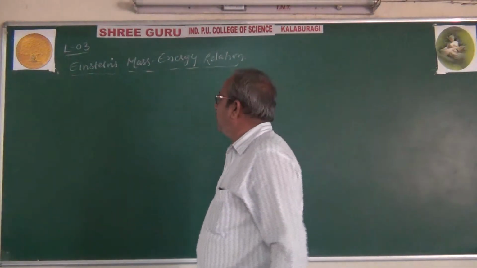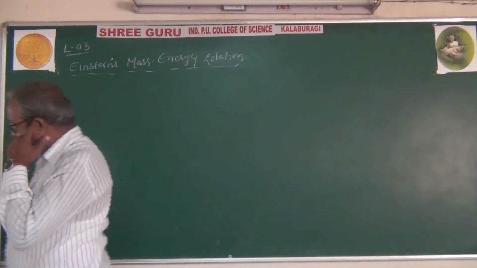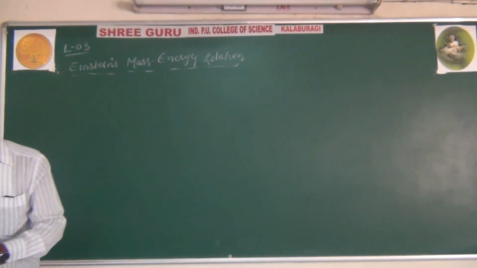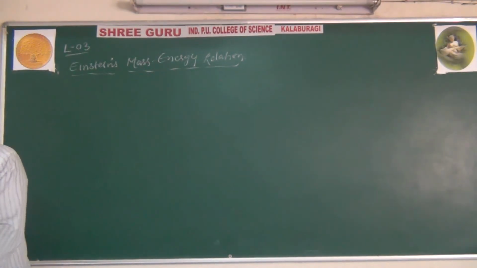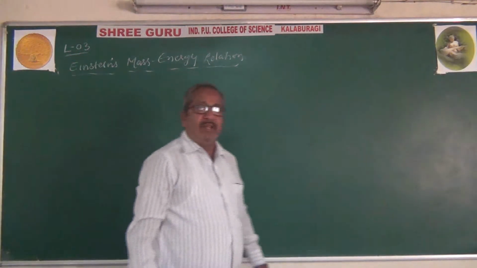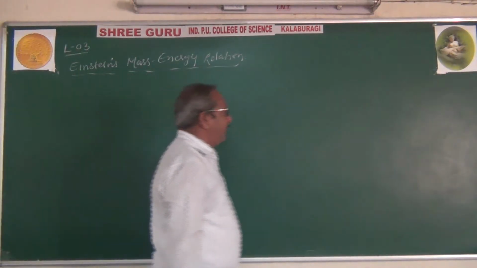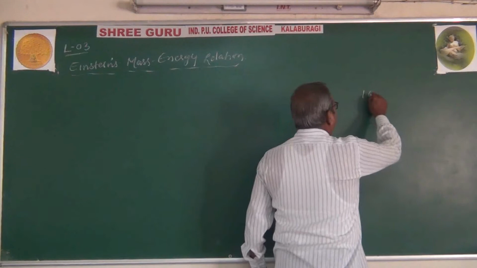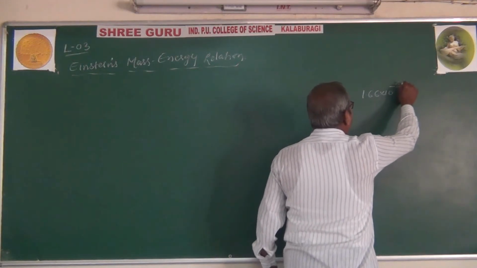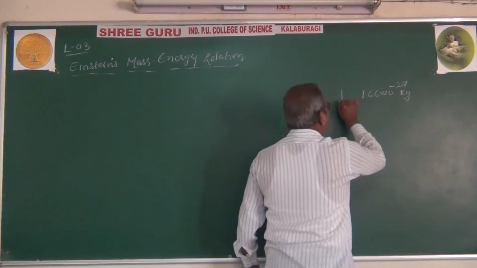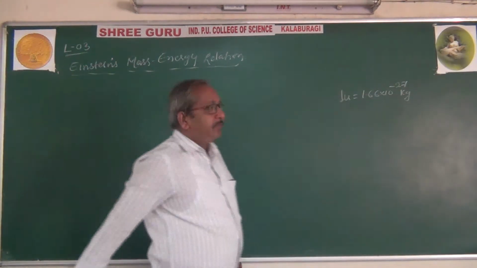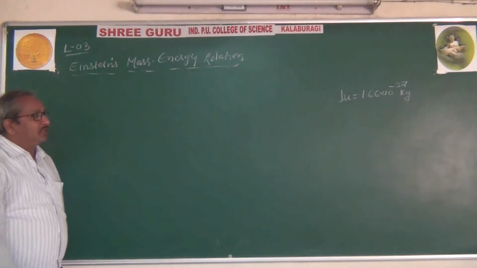In the last class, we finished up to the atom nuclei, in which we completed the atomic mass unit. One atomic mass unit is 1/12 of the mass of one atom of carbon-12 isotope, and we got it as 1.66 into 10 raised to minus 27 kg. That means 1 u equals 1.66 into 10 raised to minus 27 kg.